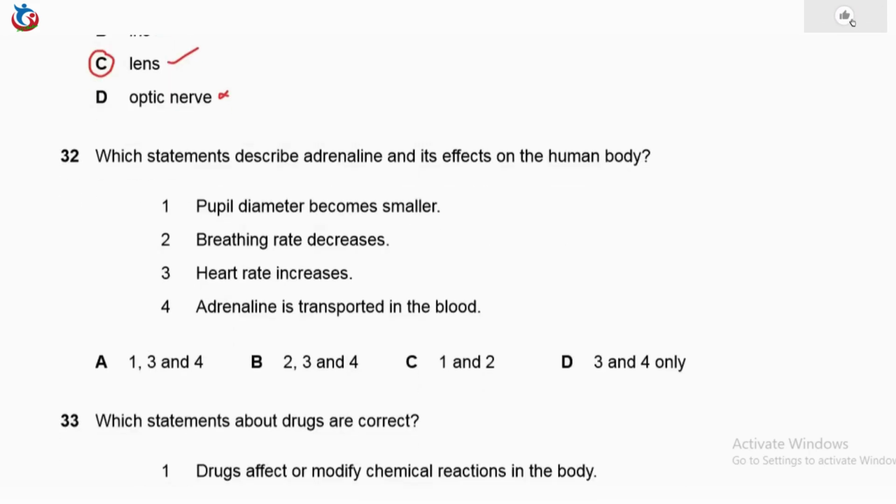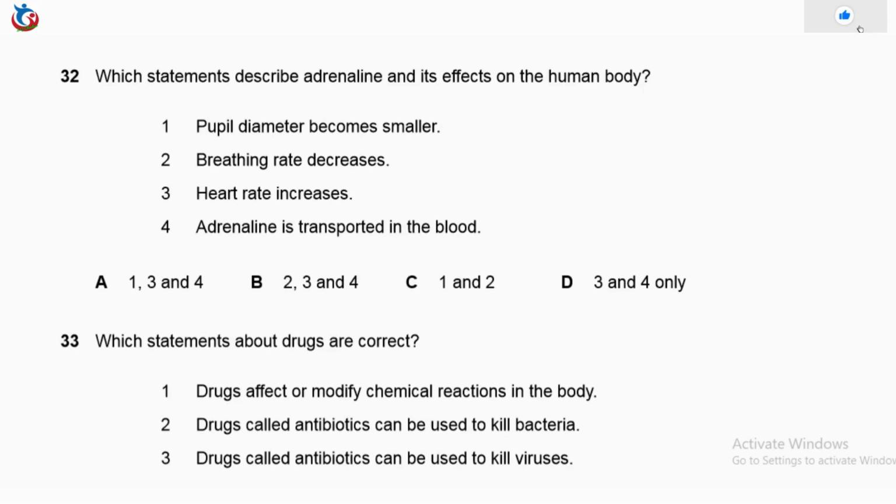It says, which statement describes adrenaline and its effect on the human body. Adrenaline, first of all, you should know that it does not make the pupil diameter become smaller. And it does not decrease breathing rate, it rather increases it. It makes heart rate increase during fight or flight, and then adrenaline is transported in the blood.